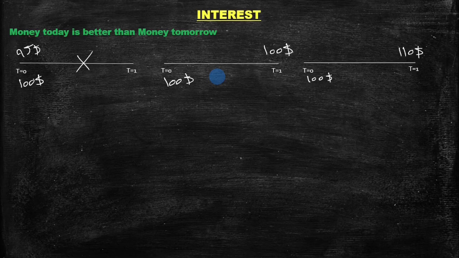Now the question is, what should that interest rate be? Because we know that it could be sometimes 5%, sometimes 10%, sometimes more. So it varies depending on the situation. Let's see what an interest rate is and what the components of it are.